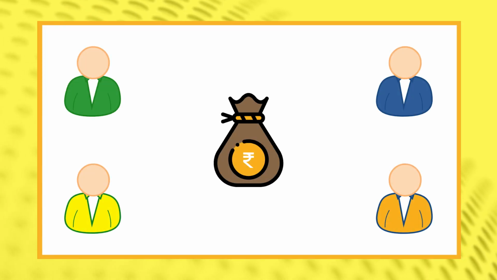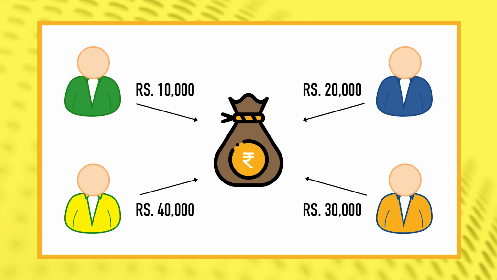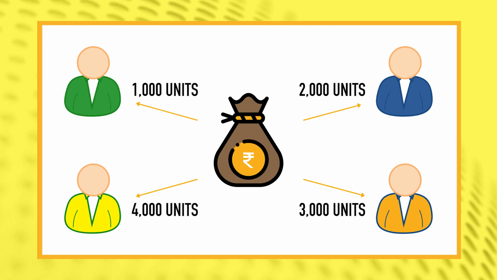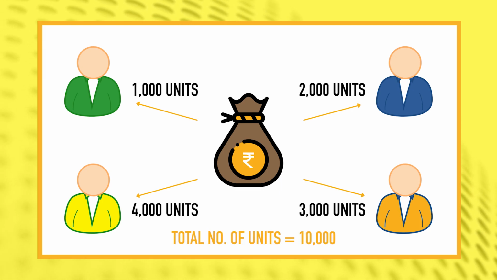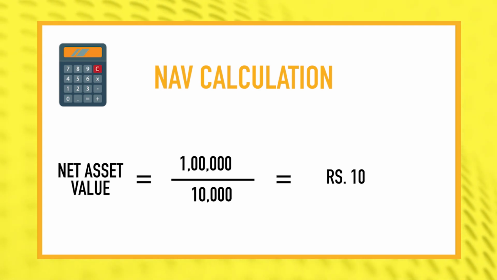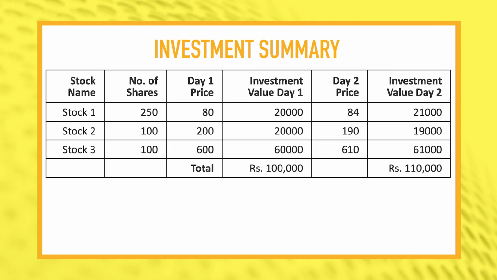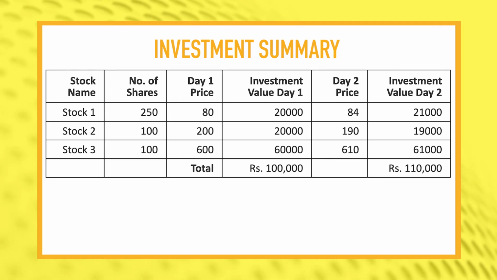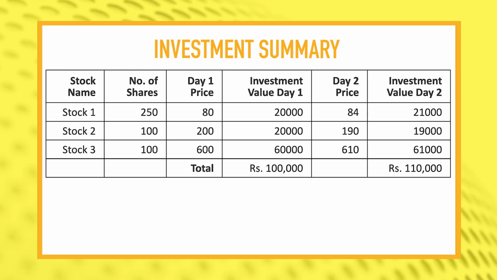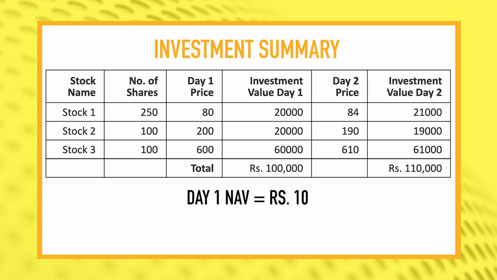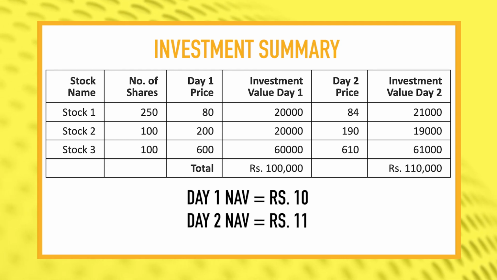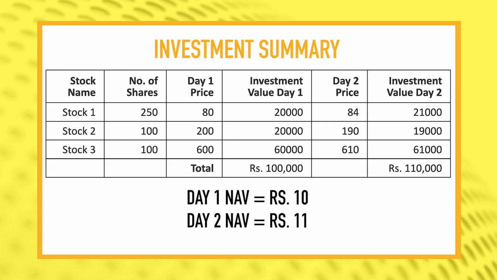Assume a pool of money from 4 friends, each friend putting in different amounts of money. The mutual fund issues Rs 10 notional value units to the 4 investors. Total number of units is equal to 10,000. NAV is Rs 1 lakh divided by 10,000 units, which is equal to Rs 10. The mutual fund invests this money in shares of 3 companies and sees how their investment value changed from Rs 1 lakh on day 1 to Rs 1.1 lakh on day 2. NAV equals the investment value on a given day divided by the number of units. Therefore, the NAV of the fund changes from Rs 10 on day 1 to Rs 11 on day 2.